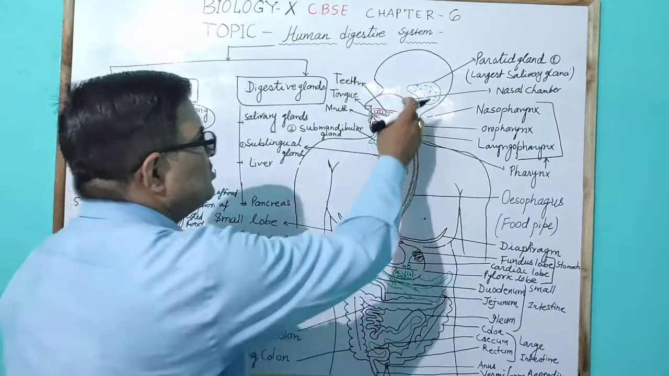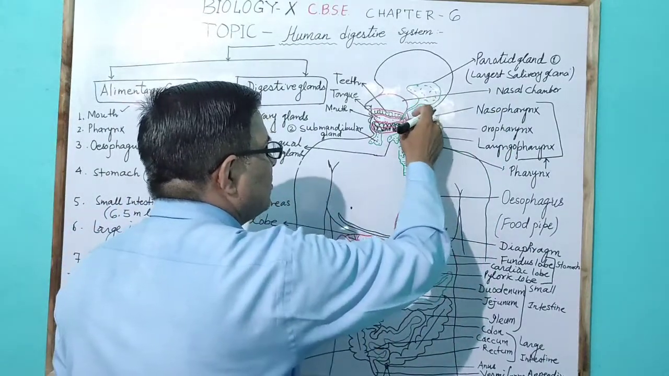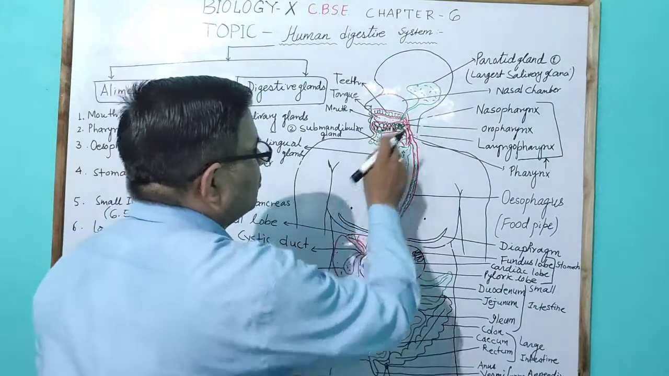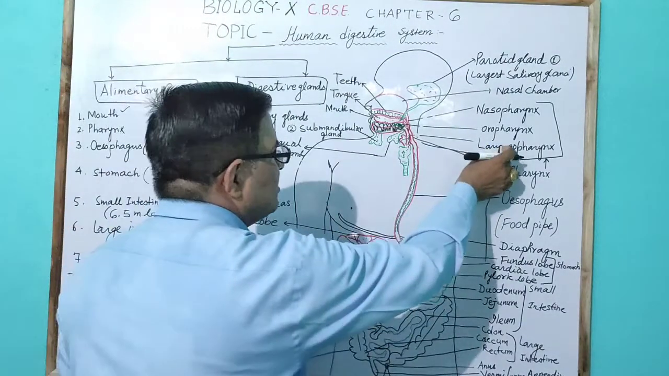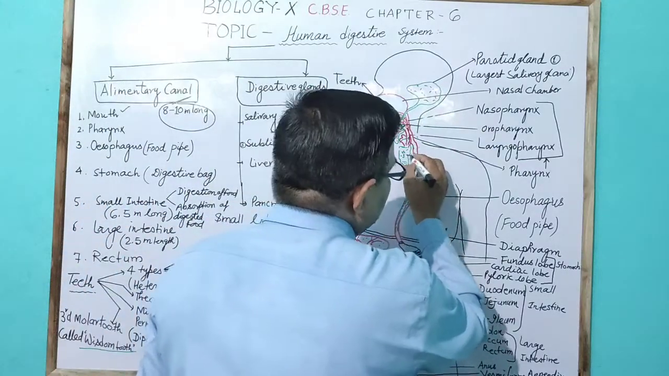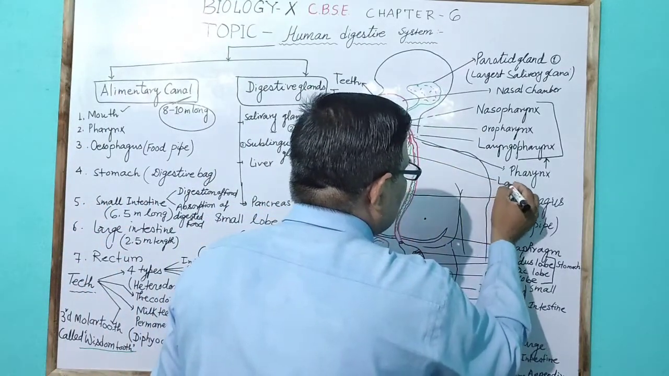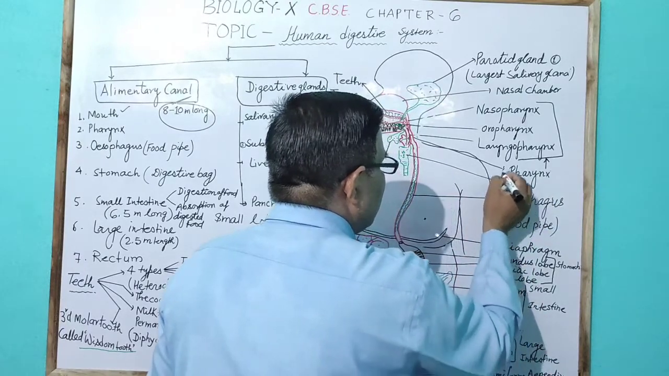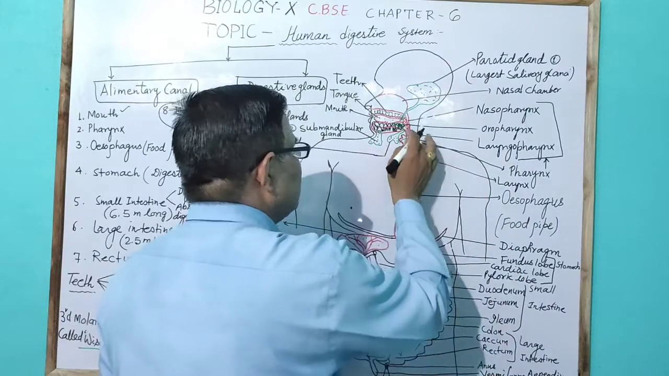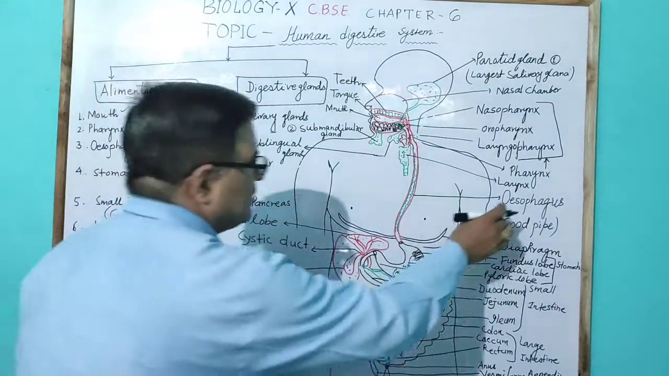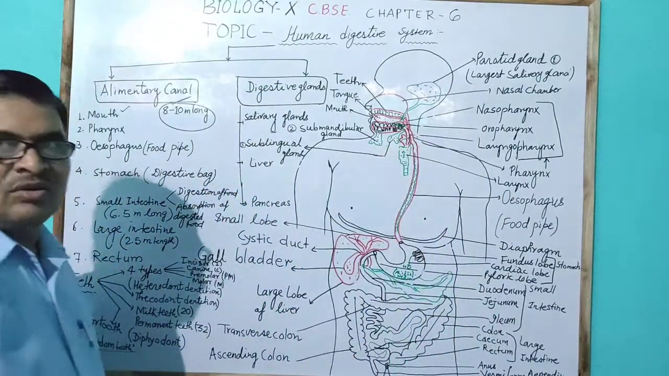The pharynx generally has three parts: the nasopharynx, which comes from the nasal chamber opening, and the oropharynx, which comes from the mouth. Laryngopharynx means the opening into the larynx. This part is called the larynx. So the laryngopharynx opens into the larynx by the glottis. This is the glottis. And the pharynx opens into the oesophagus.